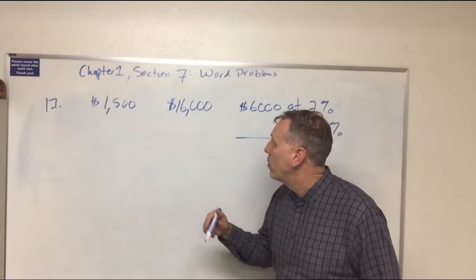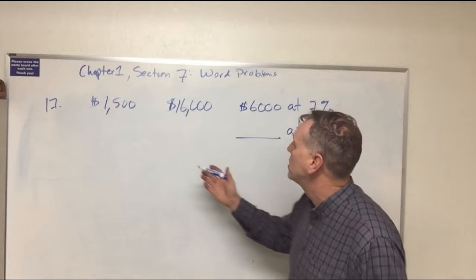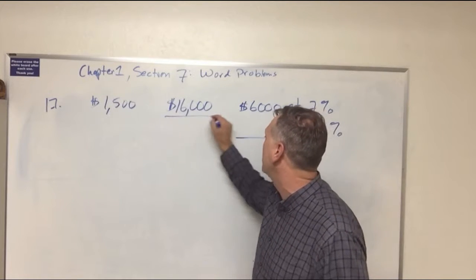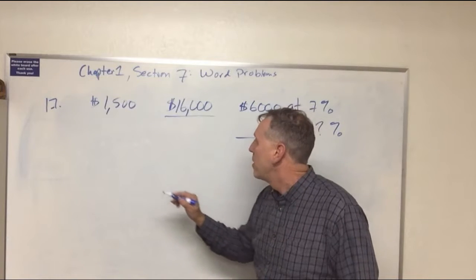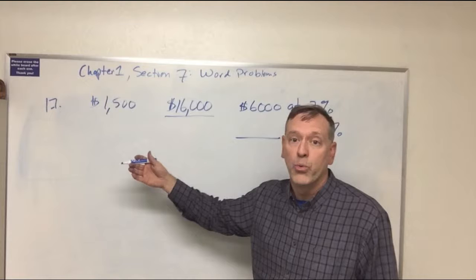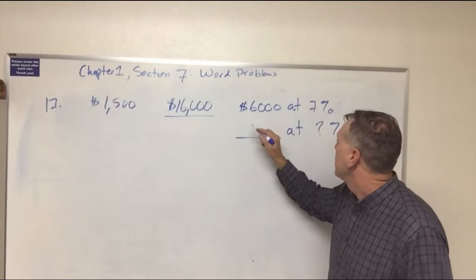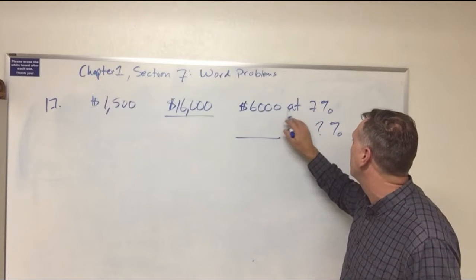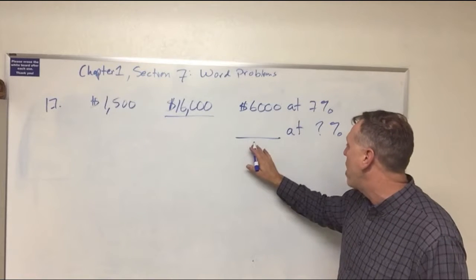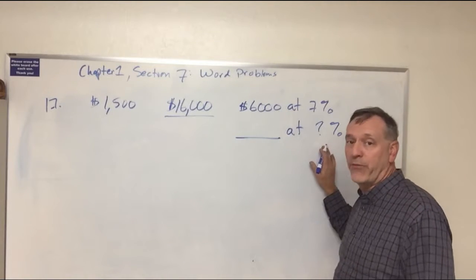All right, so let's look at one of the finance problems. This one says that this teacher is investing $16,000, and they're making $1,500 in annual return. We're told that this teacher has $6,000 invested at 7%, and then has another amount of money invested at some different rate.